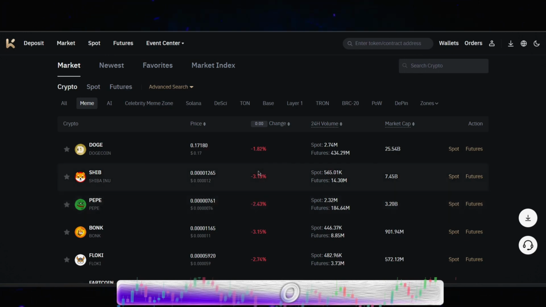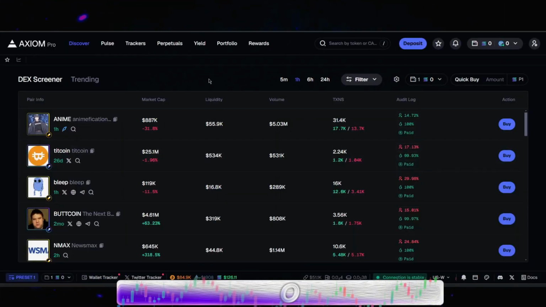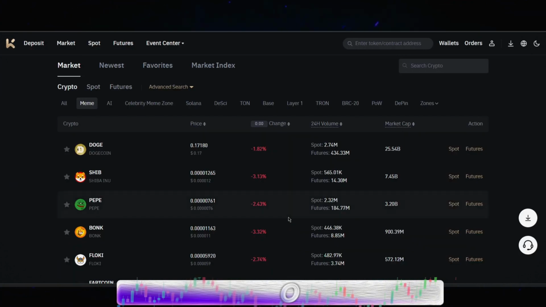I believe you should learn a real skill set if you want to trade meme coins. Just do it with technical analysis. Stay away from Axiom. You are exit liquidity. You're being used to make liquidity. It's PvP. Instead, when you're trading like this, you're trading against the market instead of trading against other people. You have technical analysis, you have an edge, you have risk management, and you have something that's going to be consistent and long-term.